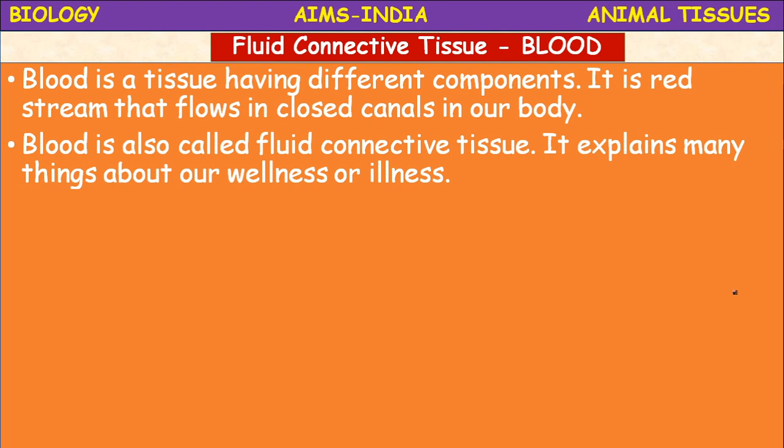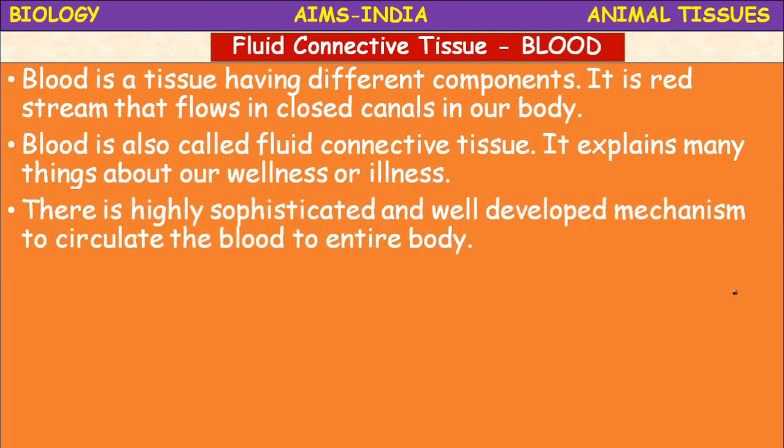There is a red stream that flows in closed canals called blood vessels. Think what it is. It is a red stream. It is nothing but the blood. The red stream that flows in the closed tubes in our body is blood, and it is also a type of connective tissue.